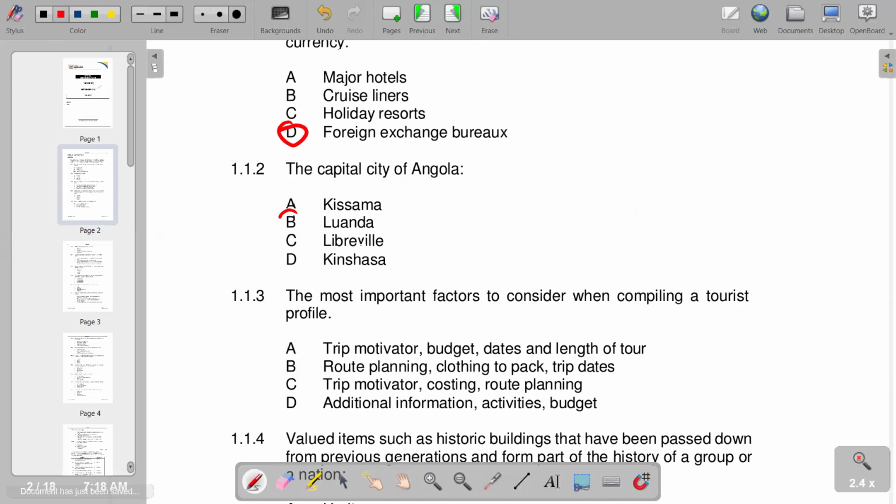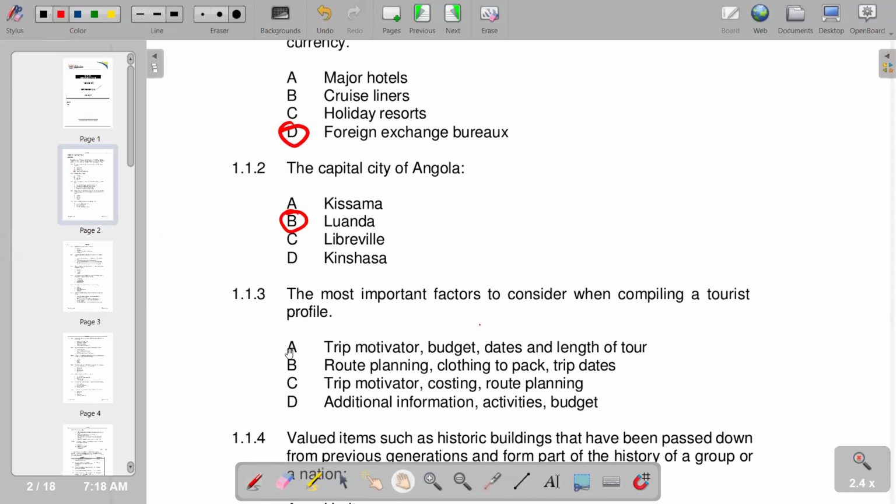Moving on to number three, the most important factors to consider when compiling a tourist profile. So you'd see that we have different responses, and the correct response is that budget and dates and length of tour are the most important factors to consider when compiling a tourist profile. So we have A.